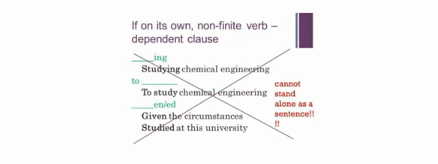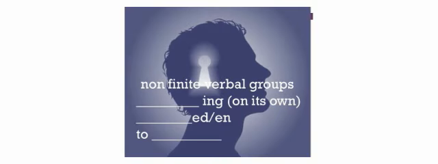So they are non-finite, and if you see these, they're fragments. They can't stand alone as a sentence. If you see them in a sentence, it could be a complex sentence, but if they're on their own, it's a fragment and it can't stand alone. And so here's my other little reminder slide. Non-finite verbal groups: ing, ed or en endings, or to something on its own.